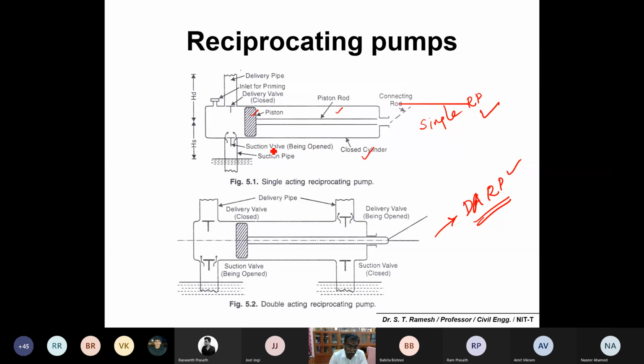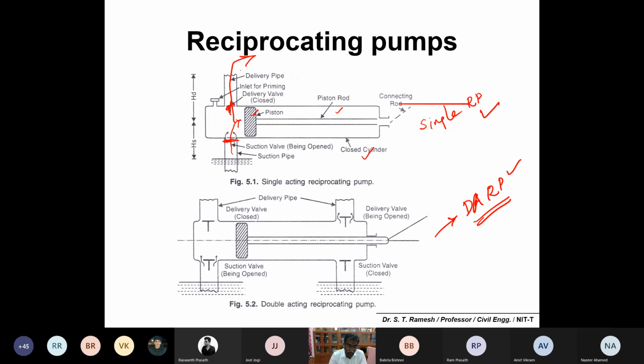Imagine now the piston moves from left side to right side. What will happen? Vacuum is created, thereby the valve opens, and water from the well gets into the cylinder. Then the piston moves from right side to left side and pushes the water. Obviously, it closes the suction valve and opens the valve in the delivery, thereby you get water which is pumped from the cylinder.